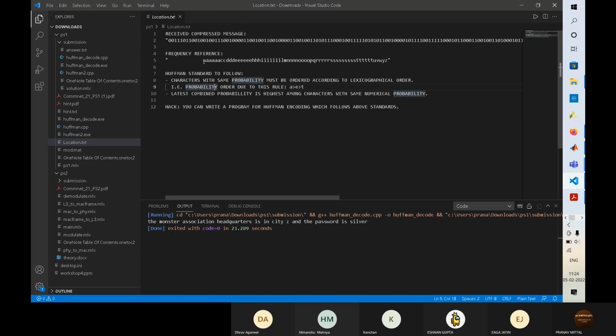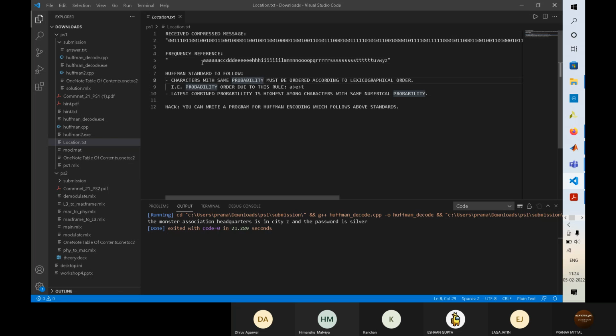Continuing here, you can see that the spaces occur most of the time. So in Huffman coding, the bit value of spaces is of minimum length. This is the first rule, you can say.